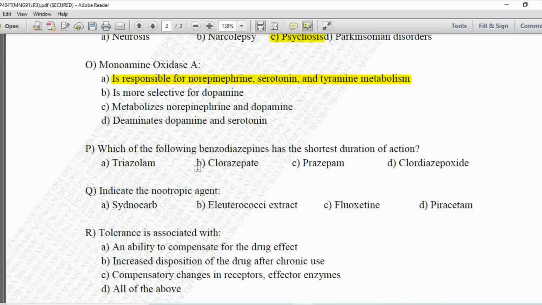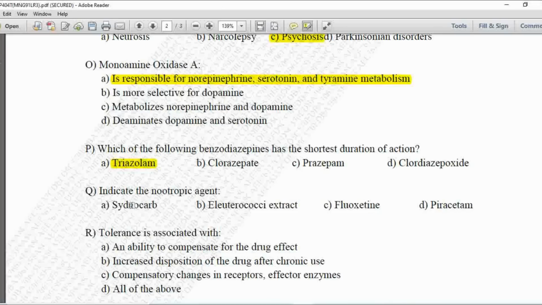Next MCQ, which of the following benzodiazepines has the shortest duration of action? Option A is triazolam, B is clorazepate, C is prazepam, and D is chlordiazepoxide. So here the correct option is triazolam, which is having a shortest duration of action.